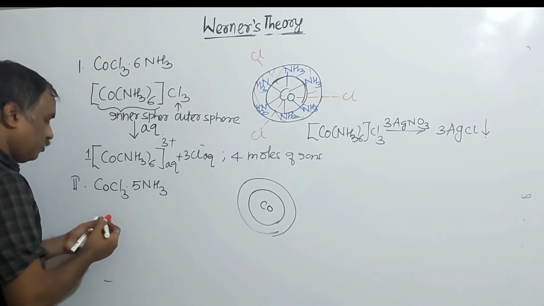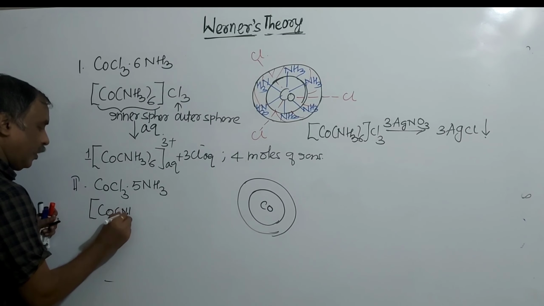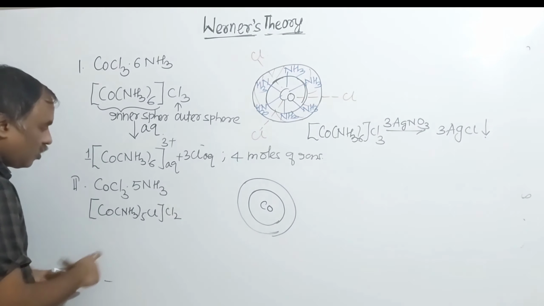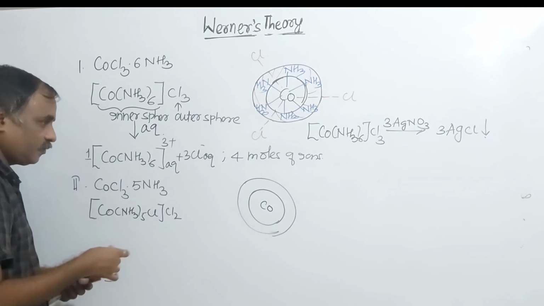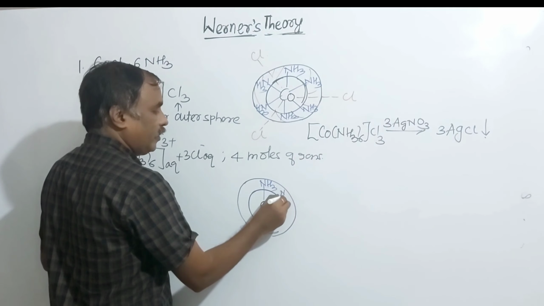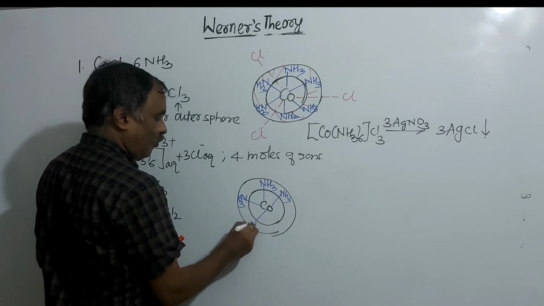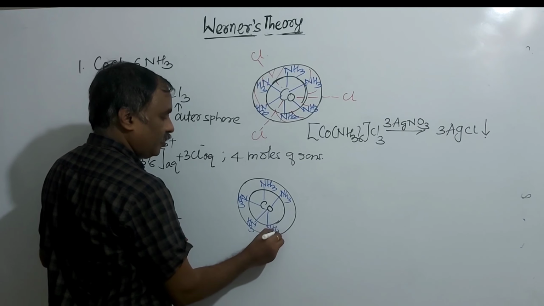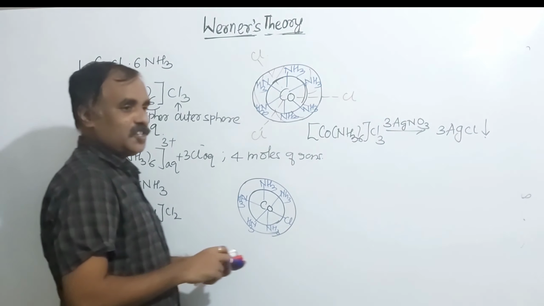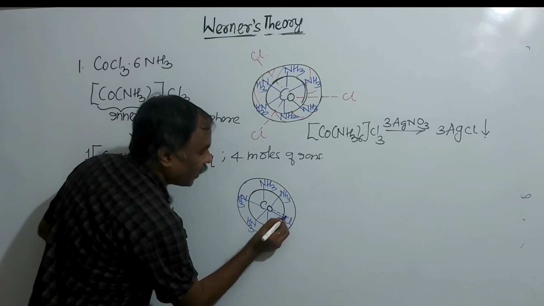And what will be the composition of this? The structural composition of this is Co(NH3)5Cl and here Cl2. Here the number of secondary valencies is 6, coordination number 6. Here it is the first ammonia, second, third, fourth, fifth, and here 1 Cl minus. Remember, here Cl minus satisfies both primary as well as secondary valencies. That is why the symbol of this is a thick line and 1 dotted line.